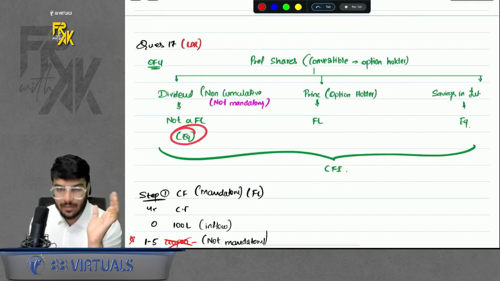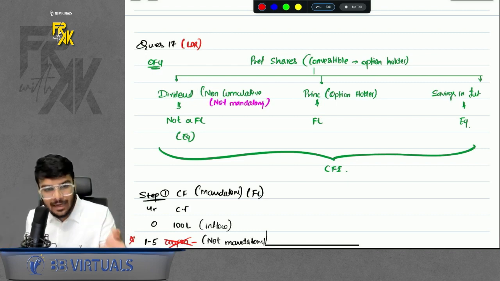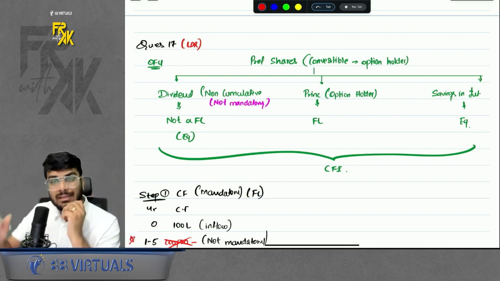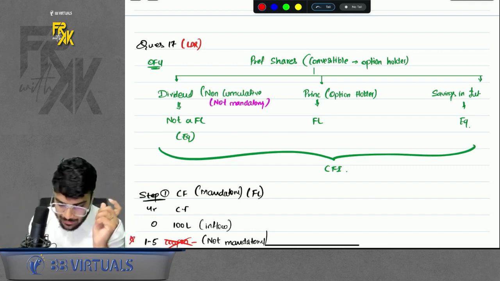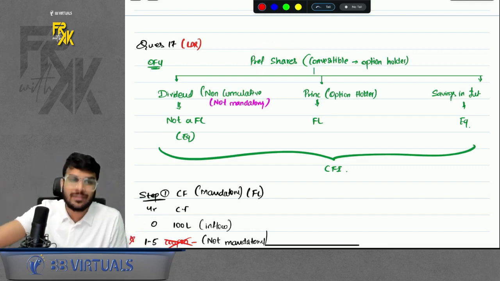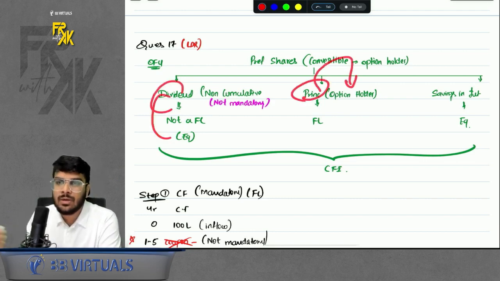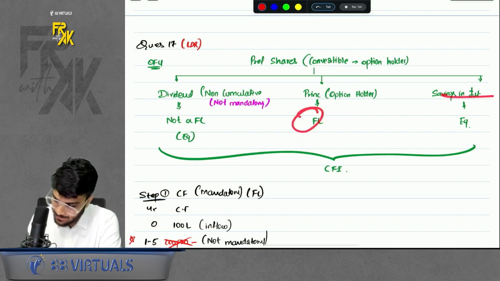Right? Sir, why equity? Because you will pay the dividend only when you have funds. Right? Dividend you will pay only when you have profit. That you do with the equity owners. That you do with equity items. That is, you are treating the preference holders like your owners. That is why you will give the amount only when you have funds. So the dividend will become equity for you. The principal, the option to convert is with the holder in this question. So it is FL. Savings will be equity.